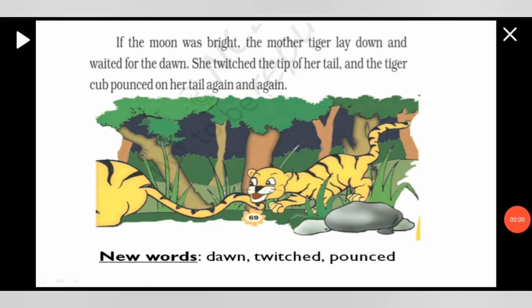Okay. If the moon was bright, the mother tiger lay down and waited for the dawn.